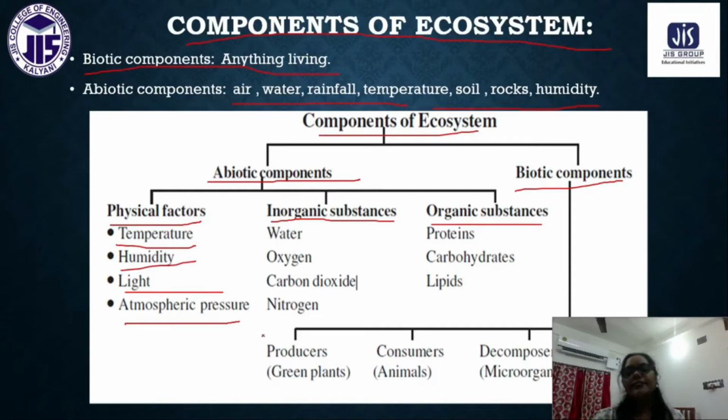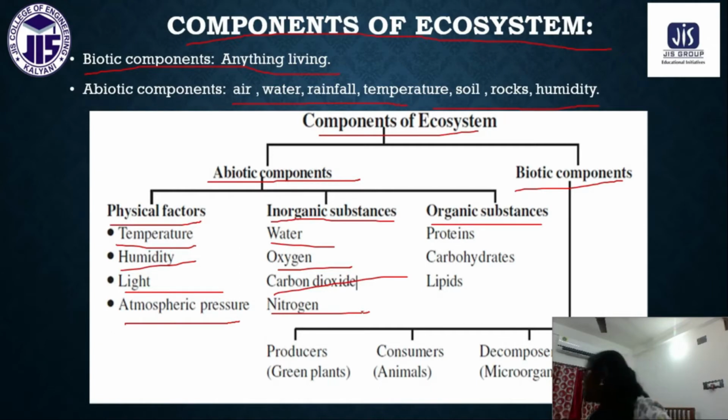And inorganic substances generally are water, oxygen, carbon dioxide, nitrogen, any type of inorganic materials or inorganic compounds, whatever we are synthesizing in our industry or factory. These inorganic substances are abiotic components of our ecosystem.